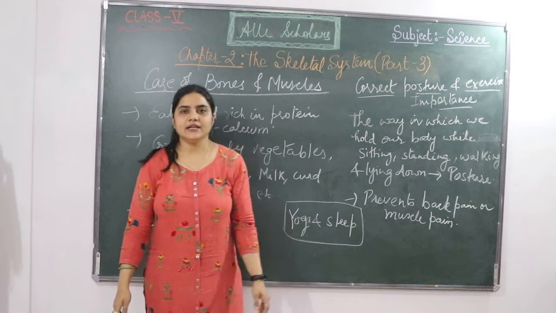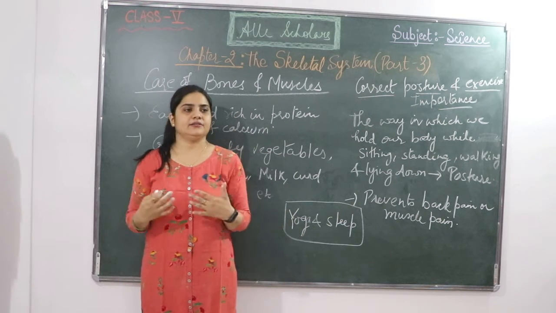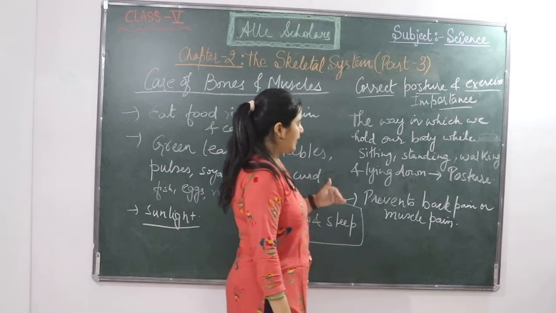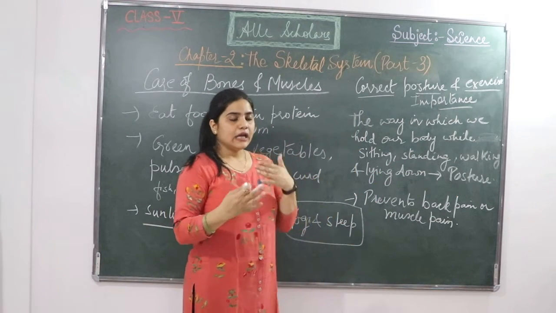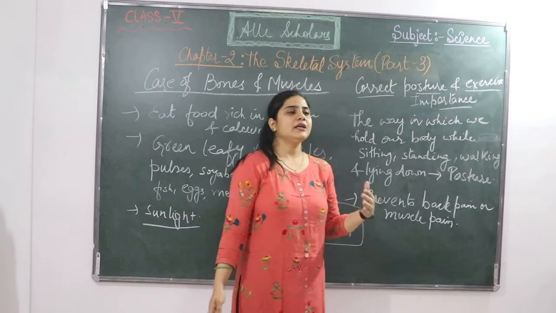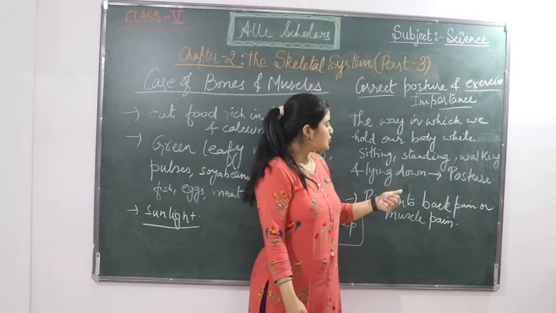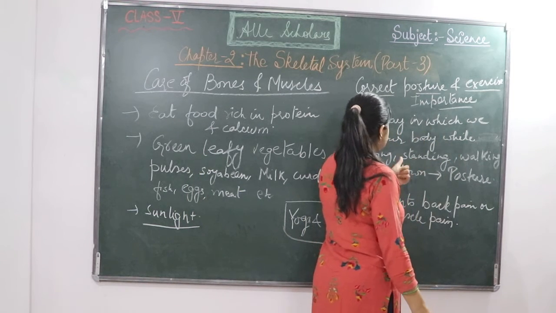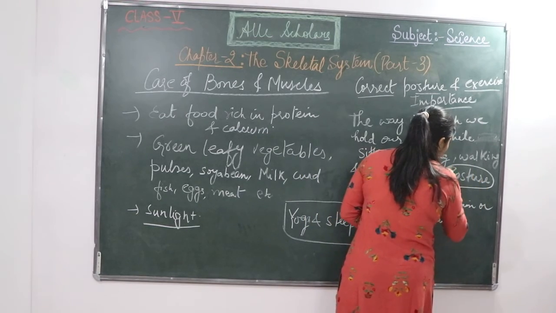When we are standing, we should never stand like this. We should stand erect. Our back should always be erect and straight. When we are walking, we should walk in very good posture. When we are lying on the bed, our posture should be good. So this way in which we hold our body while sitting, standing, walking and lying down is called posture.